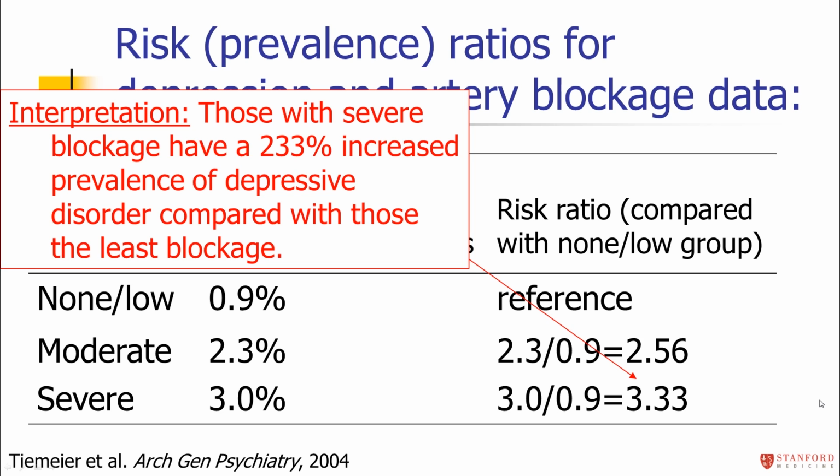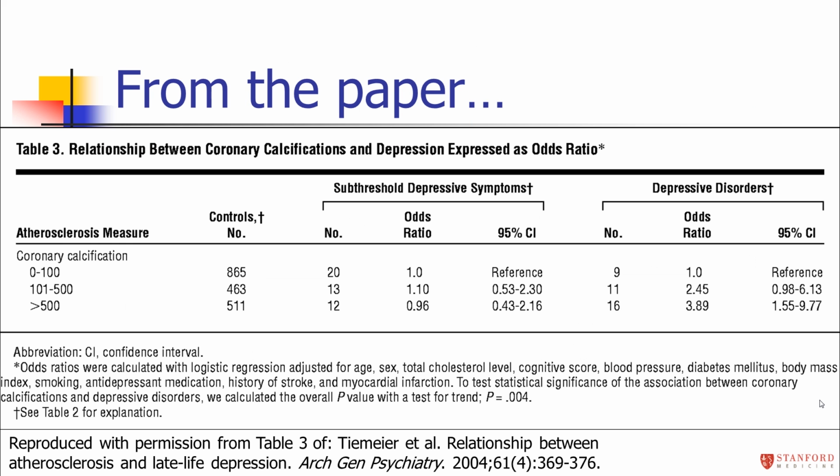Okay, so those are the risk ratios. And you might think it would be just natural to report the risk ratios here. I mean, this is a cross-sectional study. It's not a case control study. The risk ratios are valid. Why would you report anything else? However, if you look at the paper from the study, you'll notice that when it came to reporting measures of relative risk, the authors actually reported odds ratios, not risk ratios.